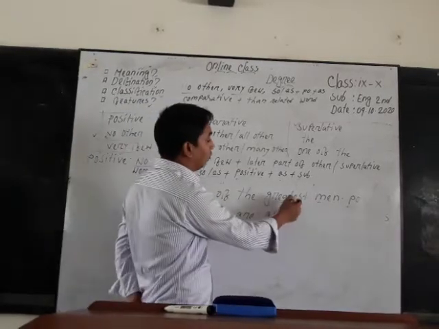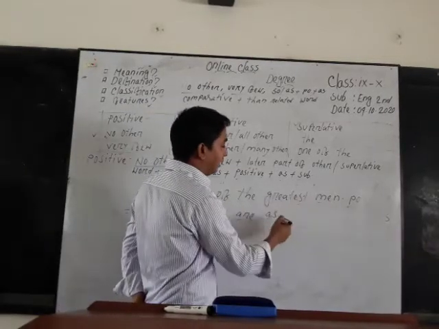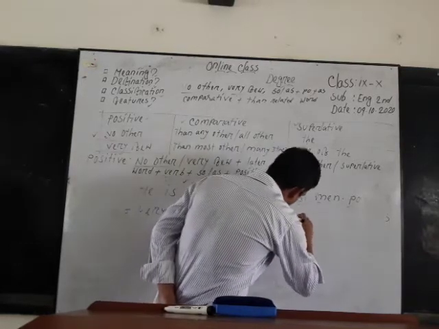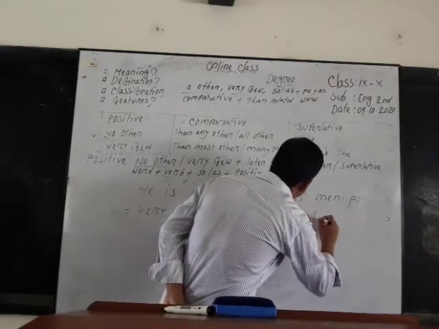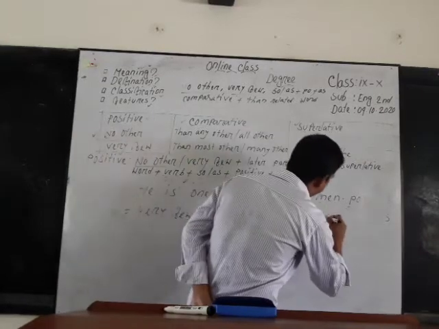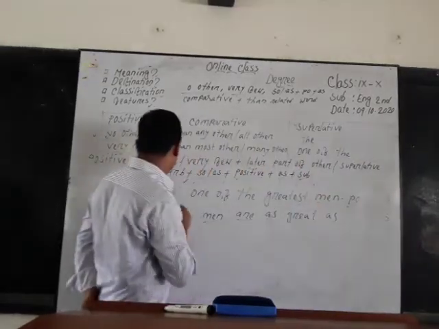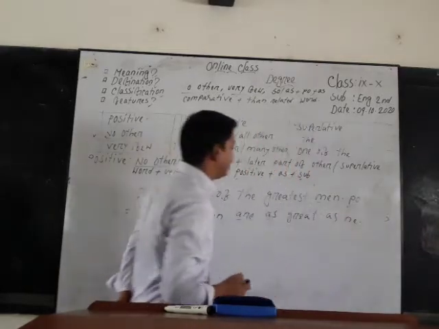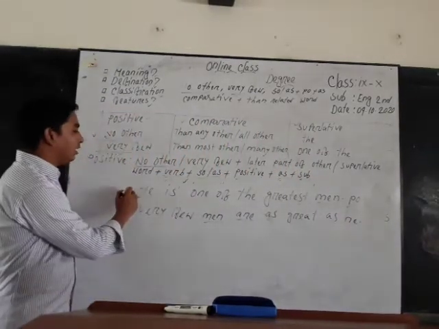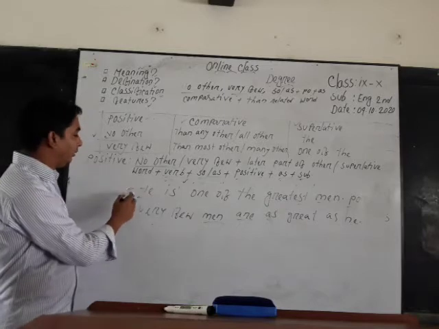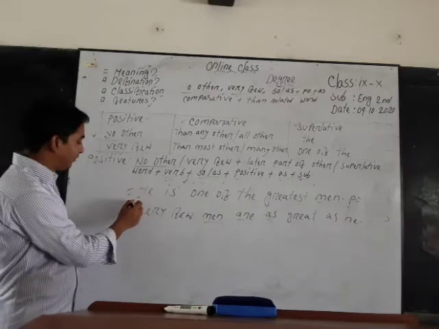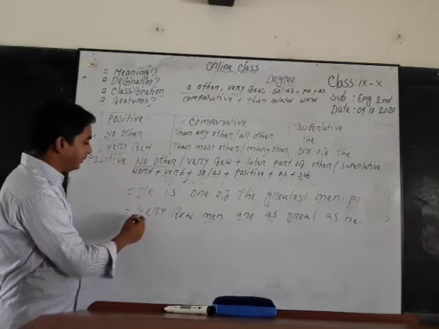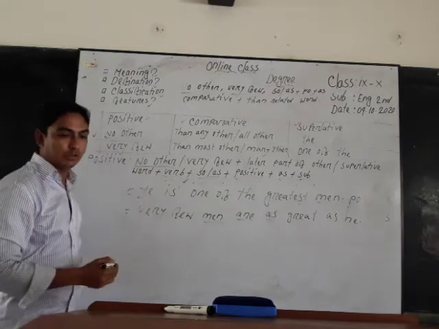That means we have to delete "est," and then we find the word "great," and then we can use "as," and finally we have to use the subject, and the subject is "he." Dear students, this was an example of a superlative adjective, and we have changed it to positive by following these rules.